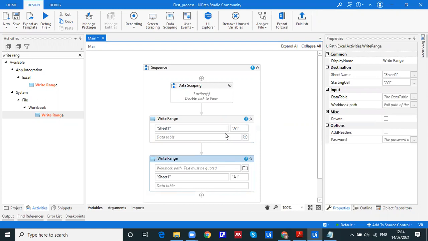So if you compare these two, there is a difference between them. In the first one, we have the sheet, range, and the input data. But the file path is not there.